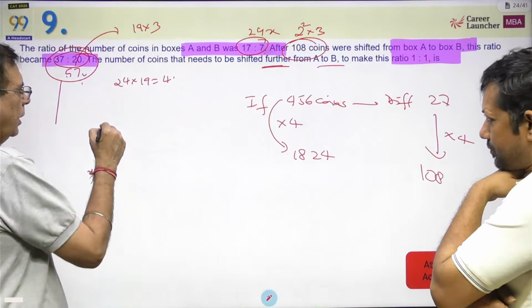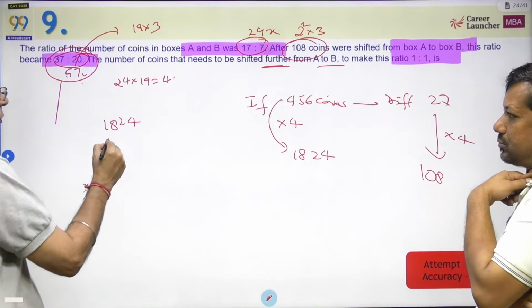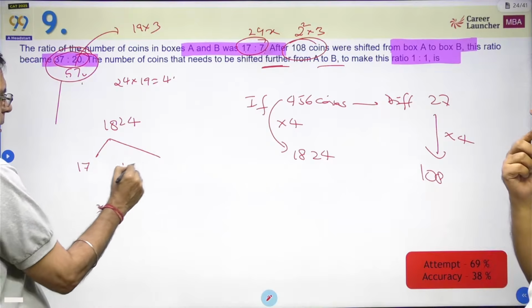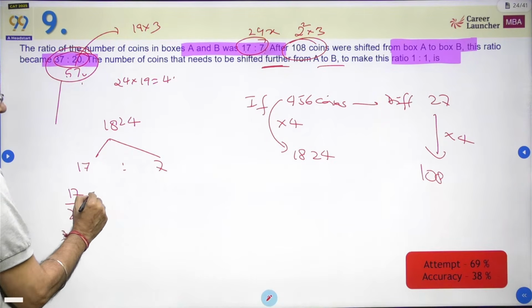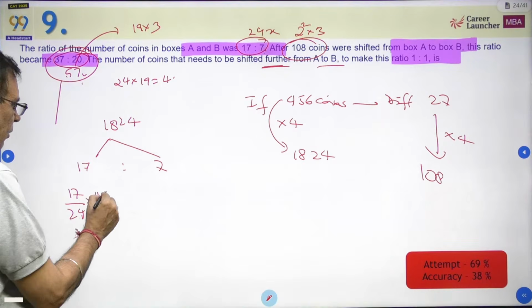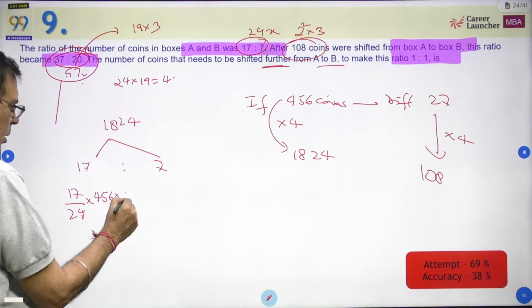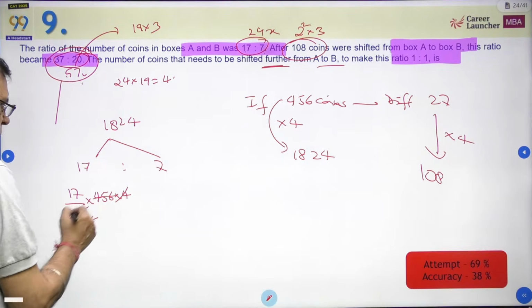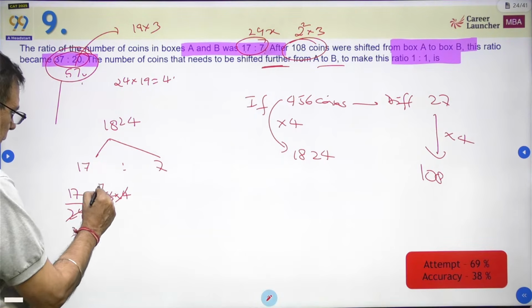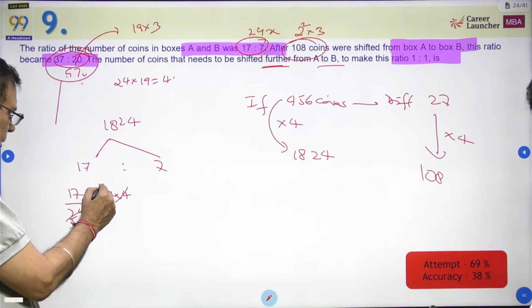So 1824 is the total coins here. Okay. And what is 17 is to 7? And what was 1824? 1824 was 456 into 4. 6 7s are 42. 36 makes it 6.